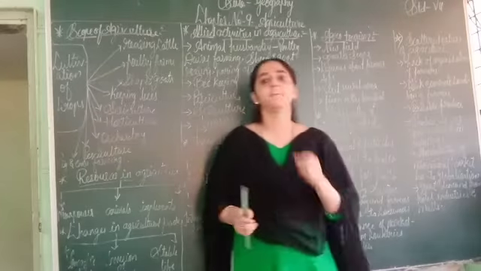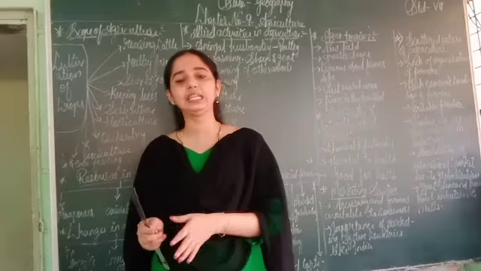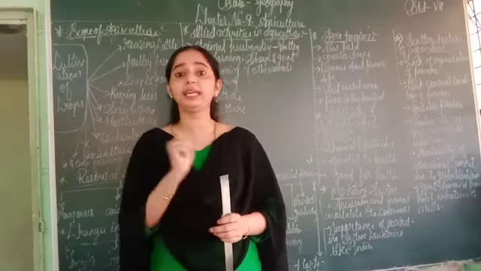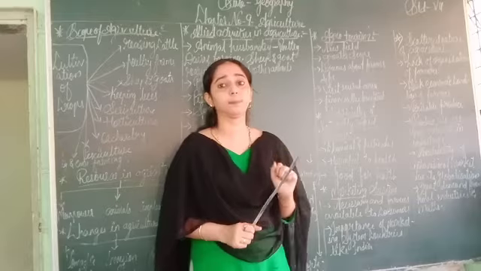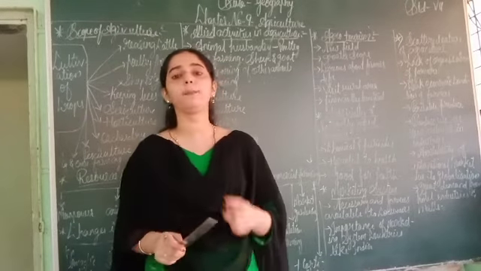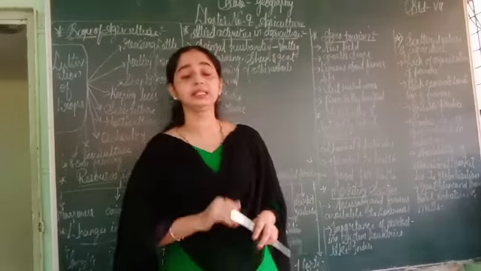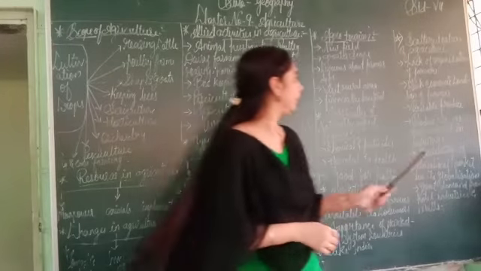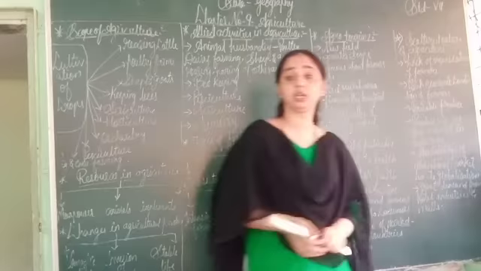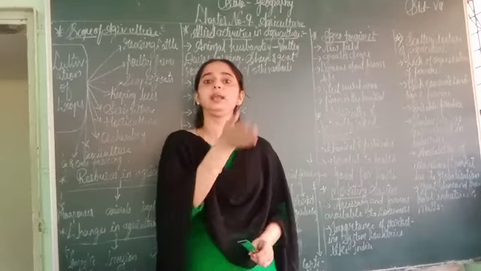Perishable produce. Perishable means the food or the produce that decays or goes bad or spoils very early. It is known as perishable produce. The farmer also takes care that the crop or product should not perish or spoil early. Next is produce used as raw material in industry. They also produce raw materials that are used in industries.